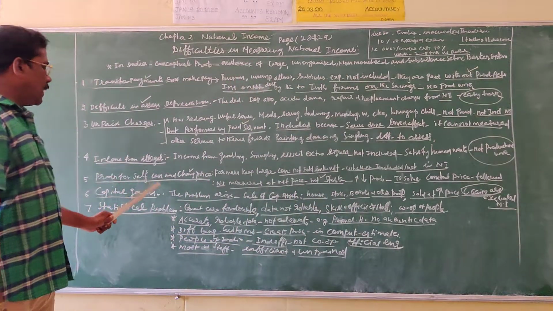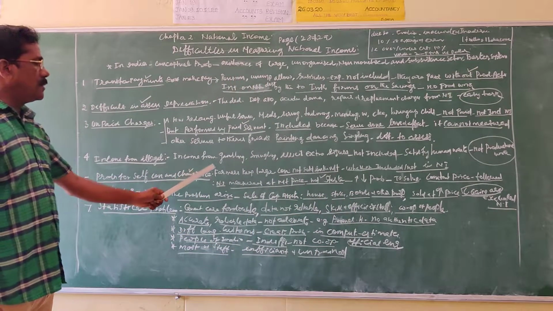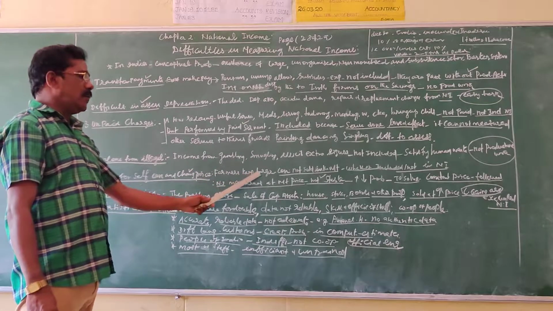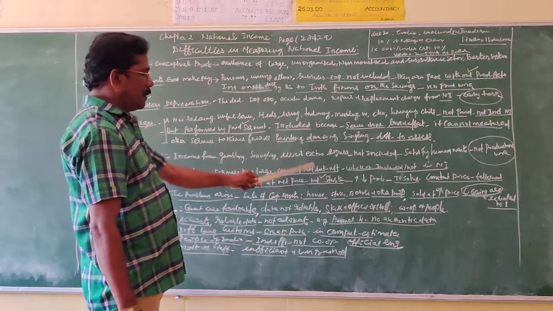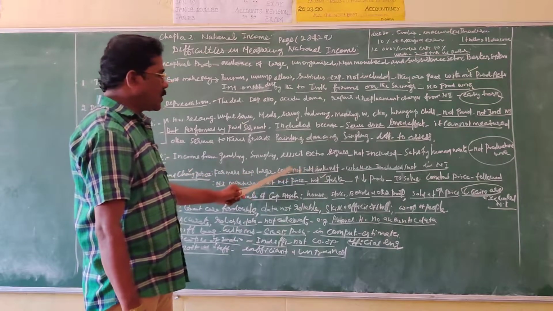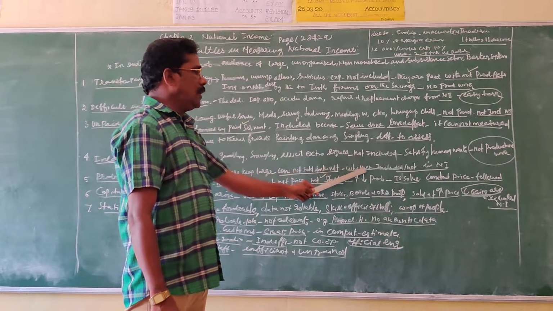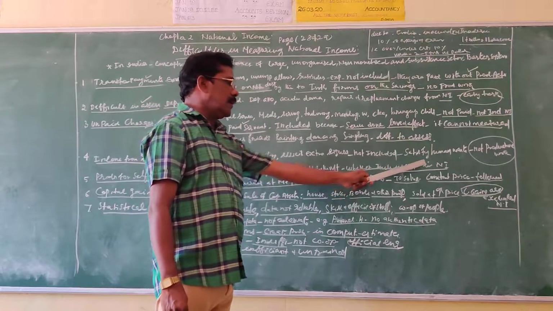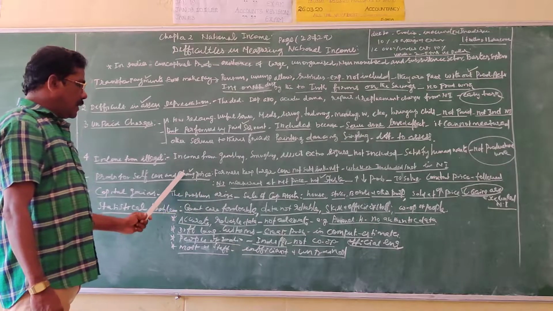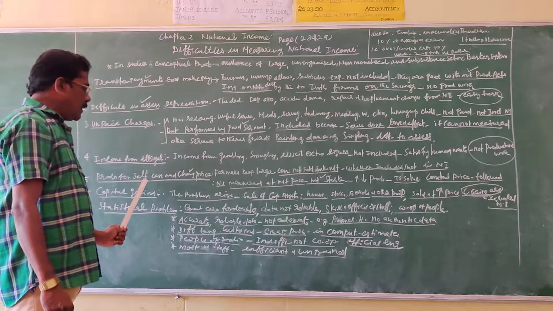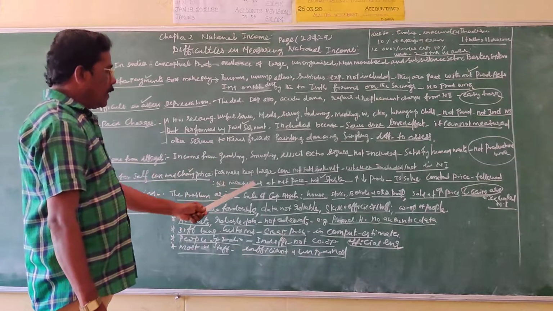And production for self-consumption. Farmers keep a larger amount of production for their own consumption. It is not sold in the market. Whether the value of such commodities is included in the national income or not, there is a big question mark. Then another problem in the sale of agricultural products is market price.